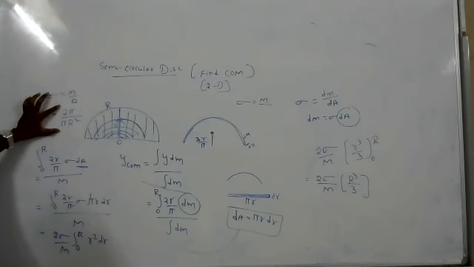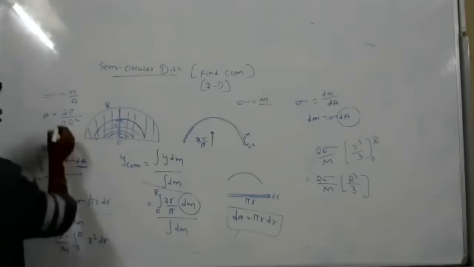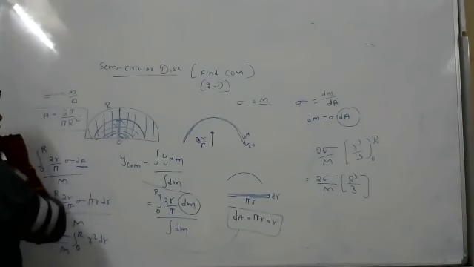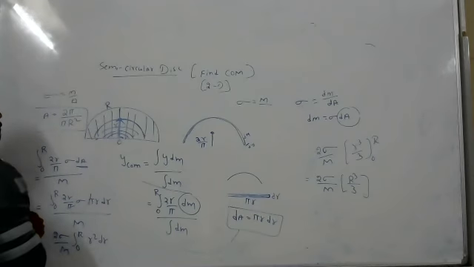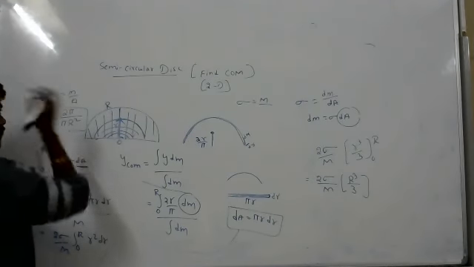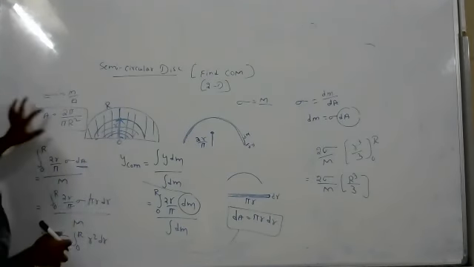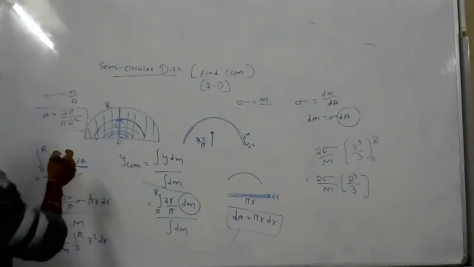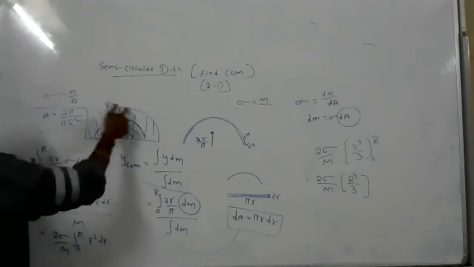Once more, the area of the disk. Tell me, what is the area of the disk? It is pi r square.